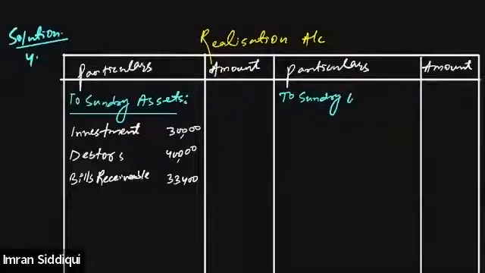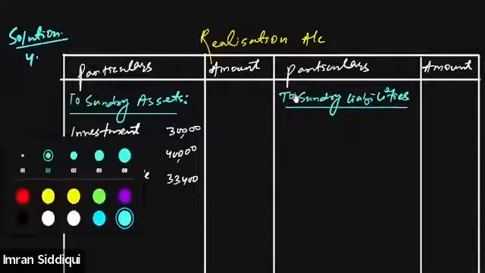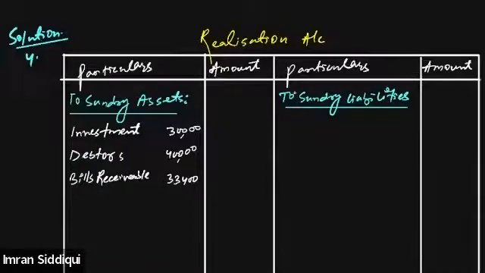Sundry liability. Write down the value of the creditors. Creditors were valued at, let me check, 40,000.